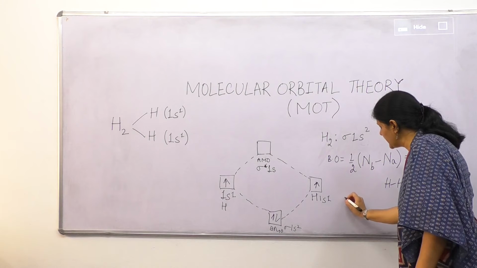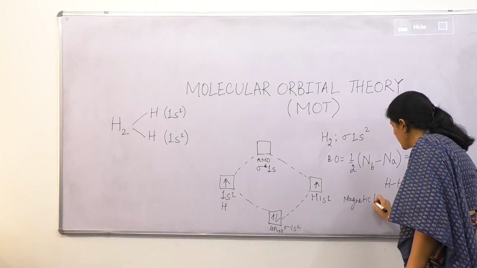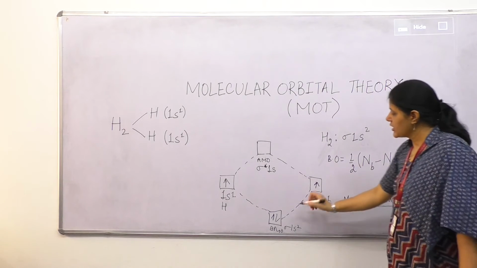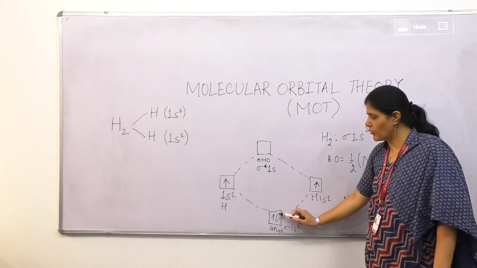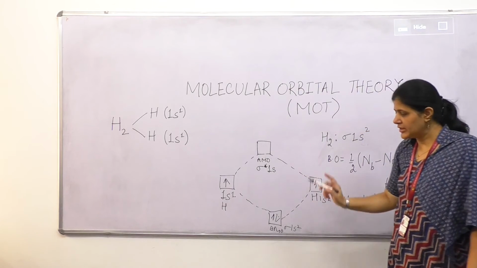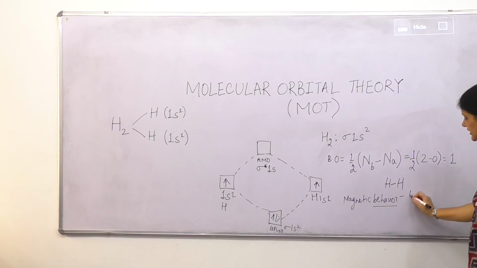Next we will calculate the magnetic behavior of the molecule, not the atom. The molecule has 2 electrons and these 2 electrons are paired. So it has diamagnetic behavior.